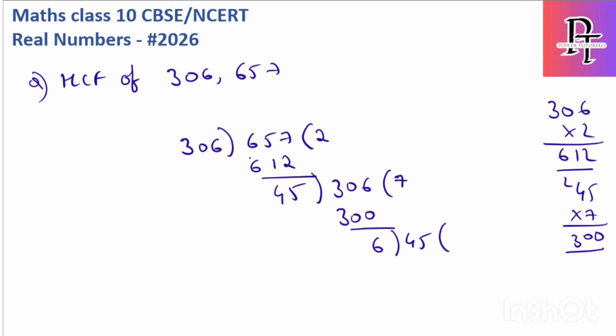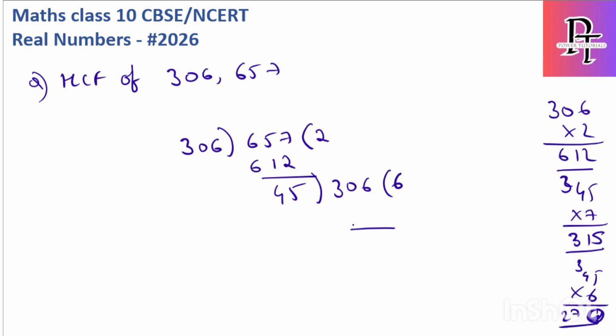So there is a mistake. Let me just cross check. 306 2s is 612. Okay, so 45. 306 47. I am making this mistake. Sorry guys. Let's do this. 7 5s are 35, 3 7 4s are 28, 31. So we have to do 45 into 6 now. 4 6s are 24, 5 6s are 30, 6 4s are 24, 27. So it is 45 into 6 is 270.